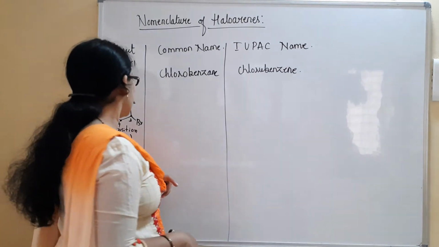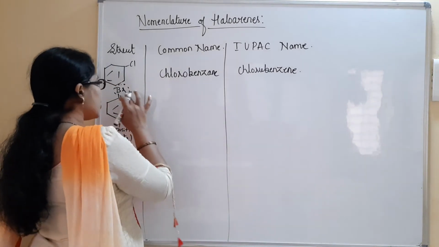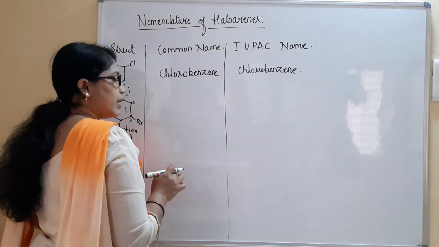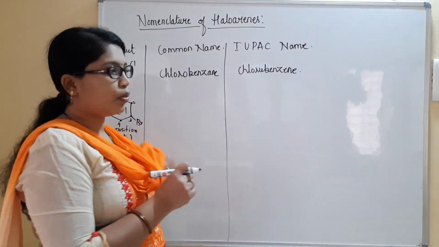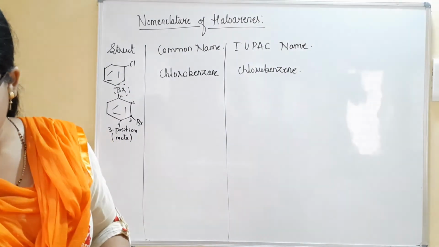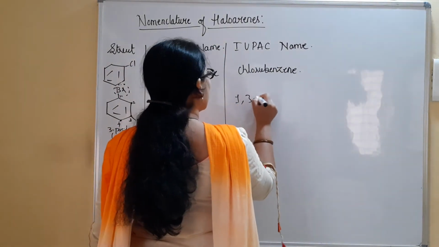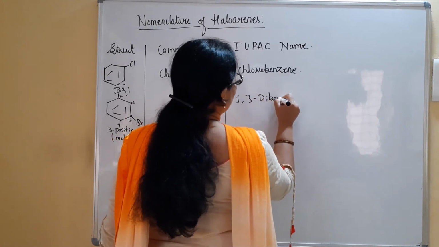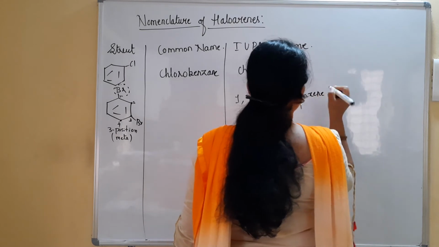So see here, when you consider this one, it is going to be considered 1,3-dibromobenzene. It is the IUPAC name.